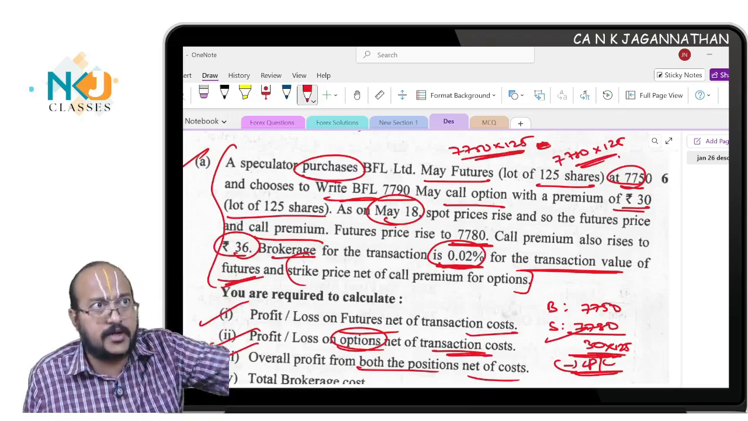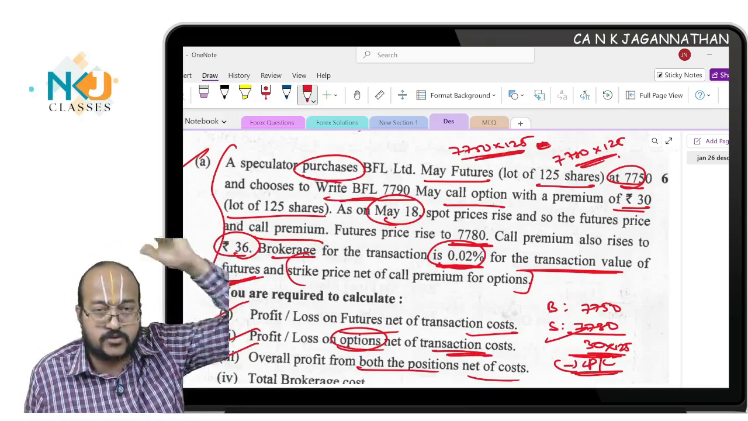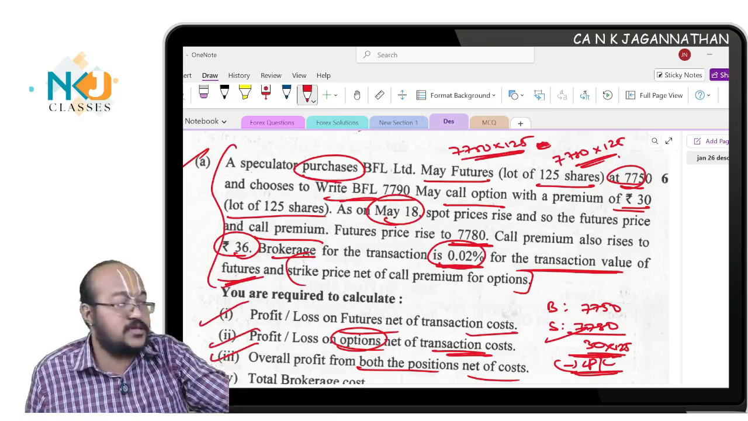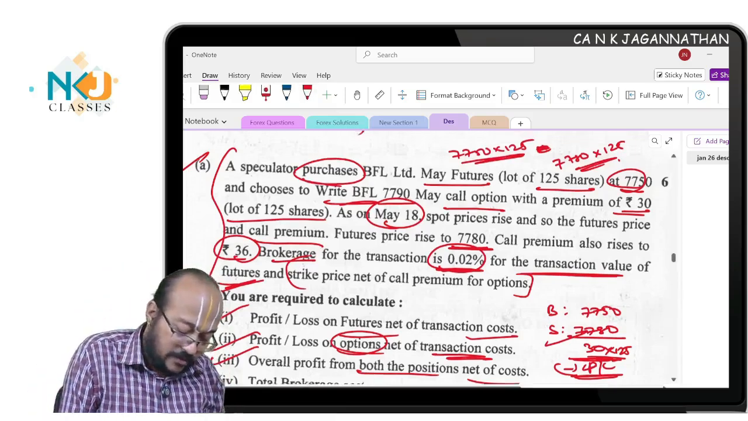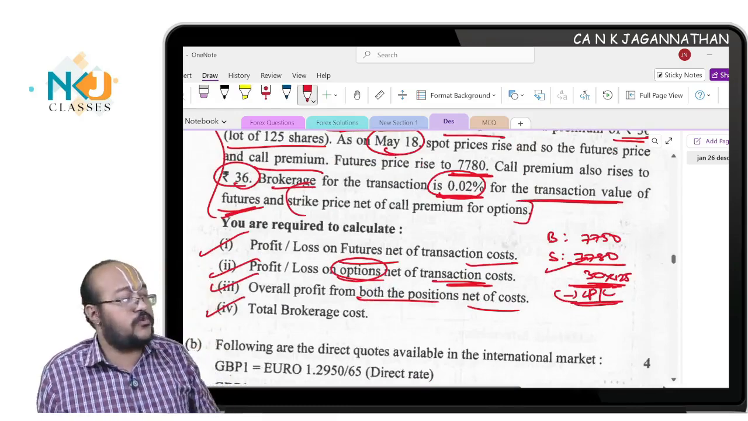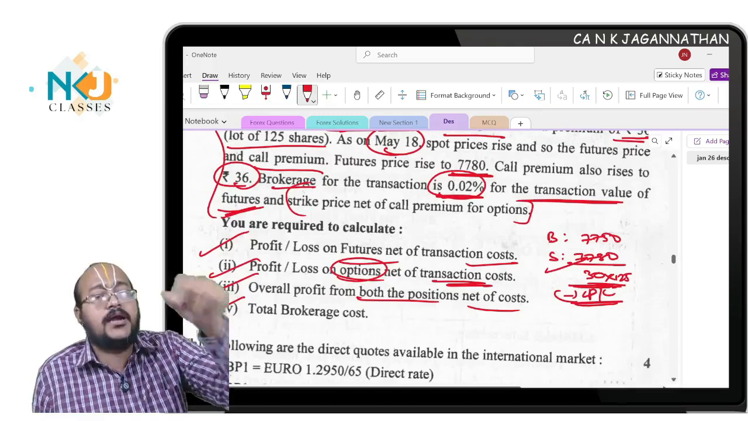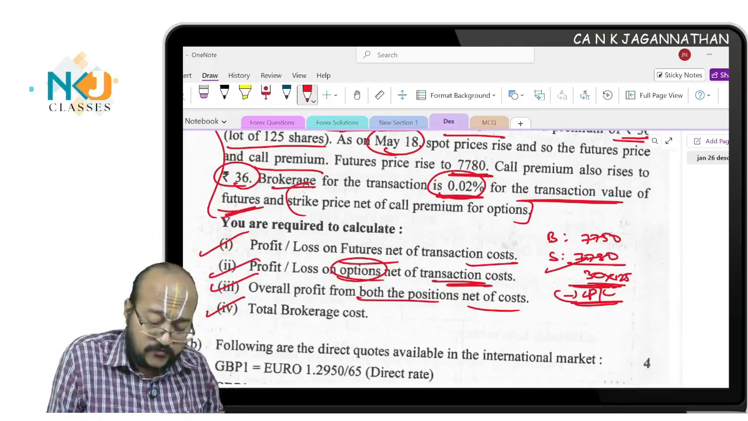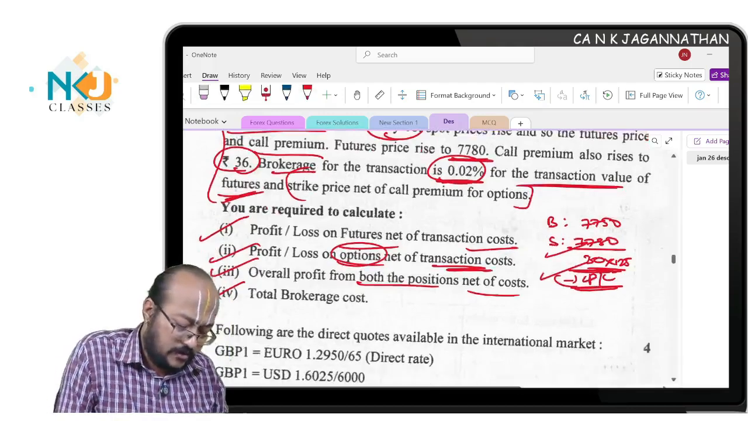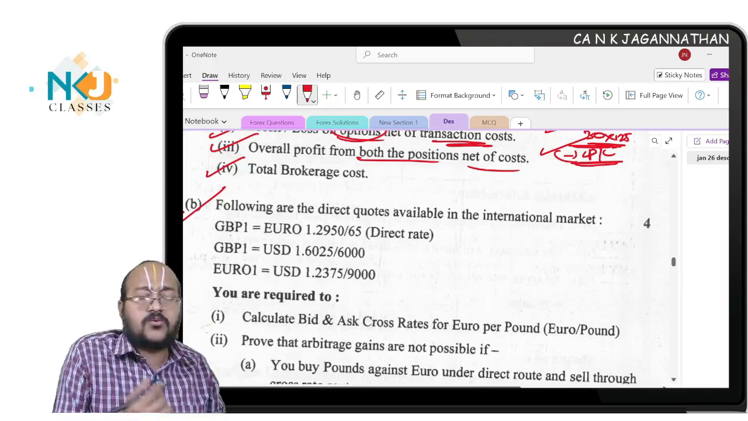Always, you have written at 30 and the price premium increased to 36, so there will be a loss, and that you will adjust, which means you will verify the net gain or loss, and you have to write. Next, the total brokerage cost incurred for futures and for options. Both the transactions you will find out, and you will reduce it and find out the net P&L. Are you understanding? So this is a new question, an overall new question.